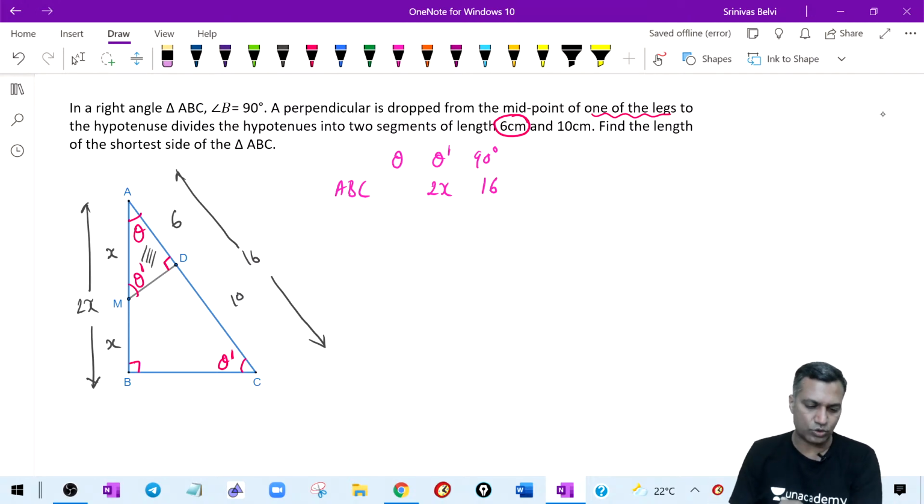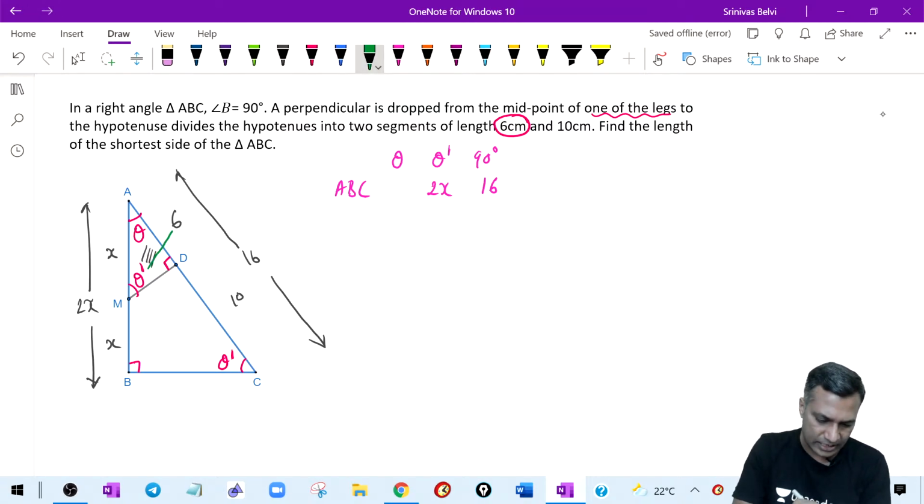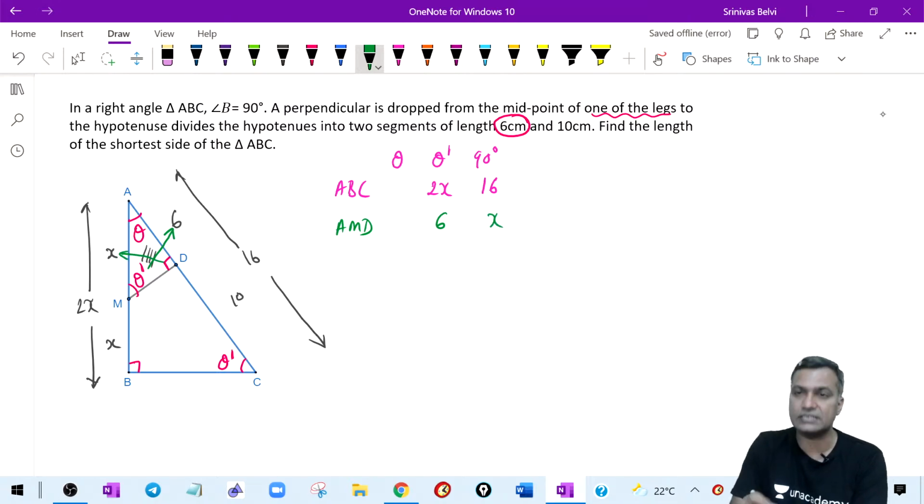Therefore, from here let's move to the smaller triangle. Let's identify the smaller triangle. Do I know the side opposite theta dash? Yes, that is 6. I'm recording it for the triangle AMD. Do you know the side opposite 90? Yes, which is nothing but x. They should be proportional. Why? Because these two are similar triangles. This by this should be equal to this by this.